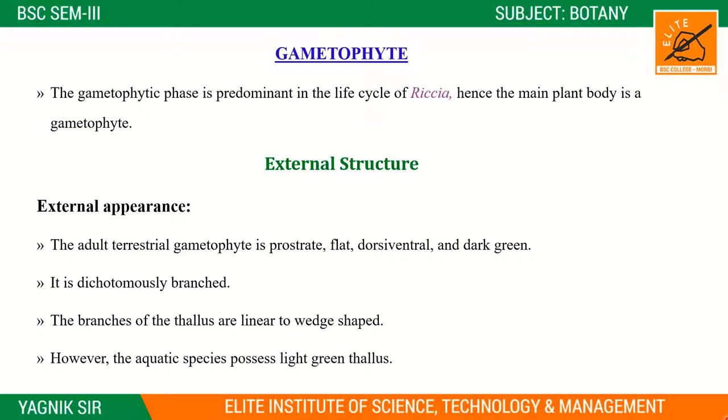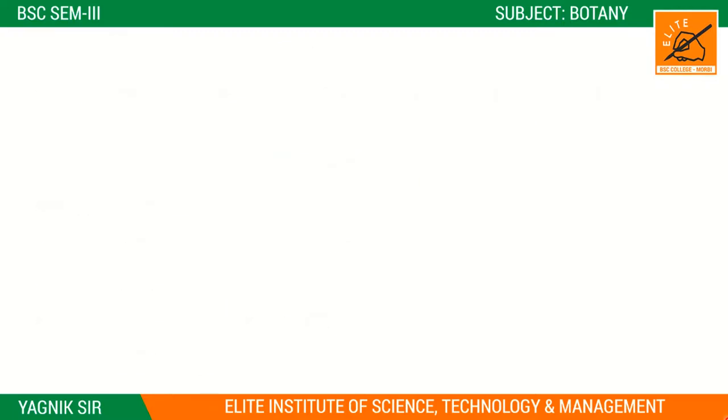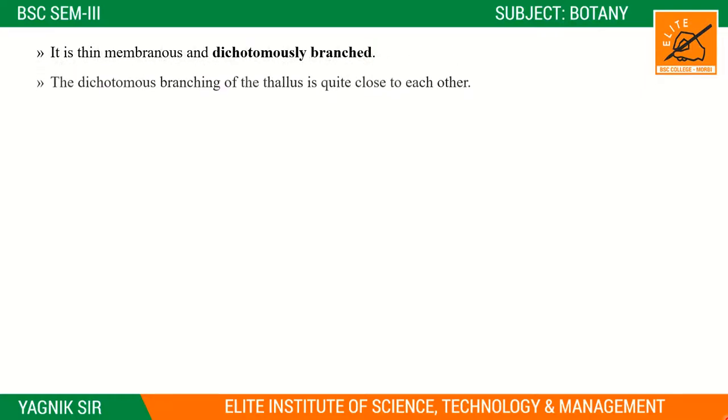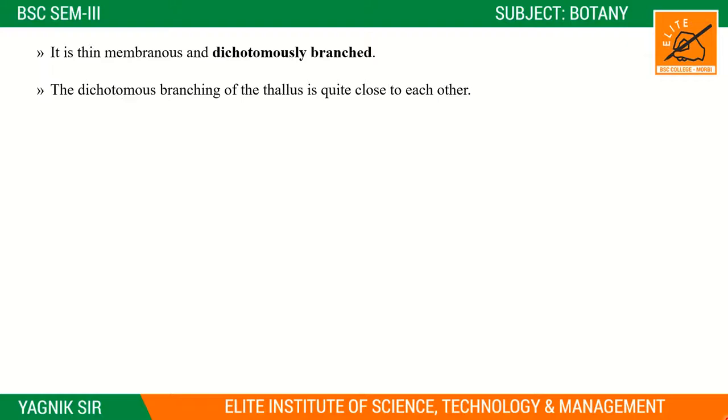That means the lobes are present. However, the aquatic species possess a light green thallus. Aquatic species will be slightly light green, but terrestrial species is dark green. It is very thin, membranous and dichotomously branched. The dichotomous branching of the thallus is quite close to each other.